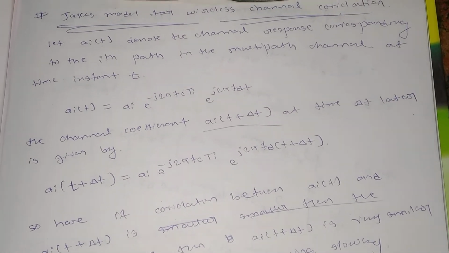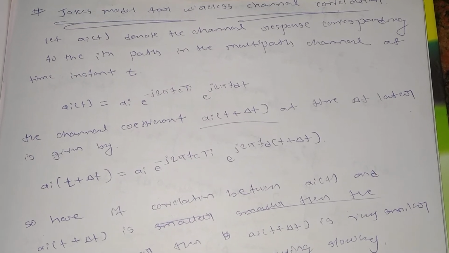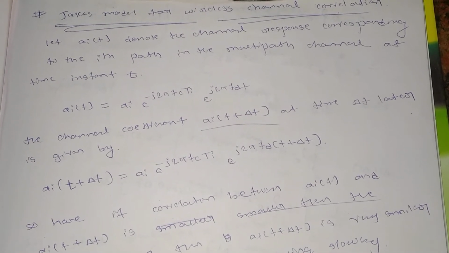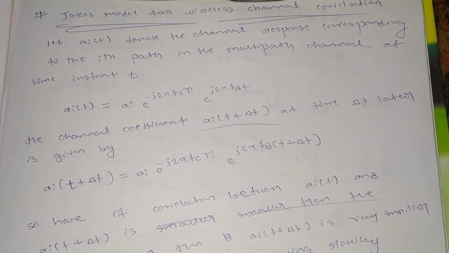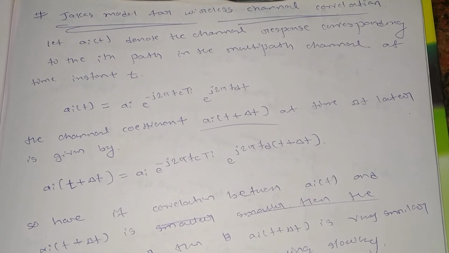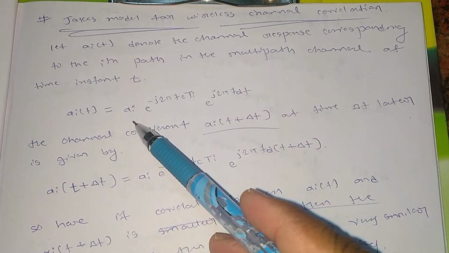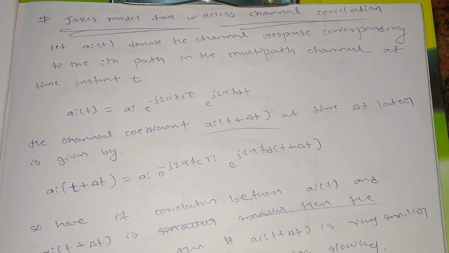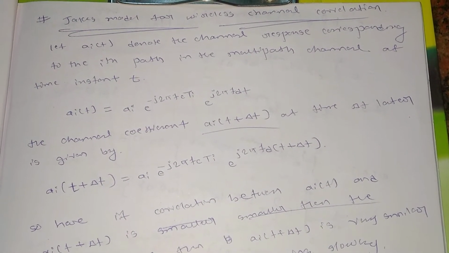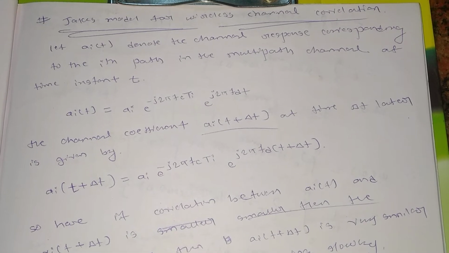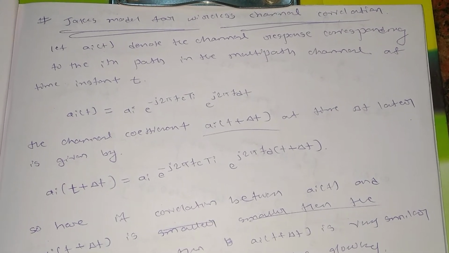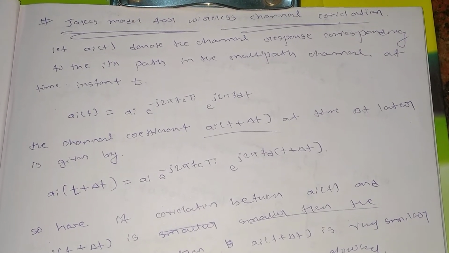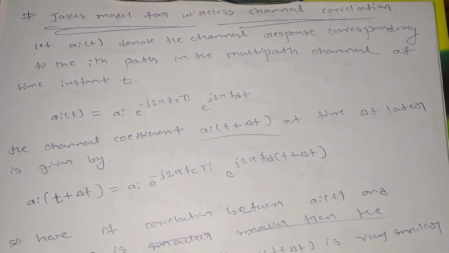First, let a_i(t) denote the channel response corresponding to the ith path in the multipath channel at time instant t. So a_i(t) can be written as a_i, that is the signal component, times the carrier: a_i times e to the power minus j 2 pi fc tau_i, times e to the power j 2 pi fd t, where fd denotes the Doppler spread of the multipath channel.